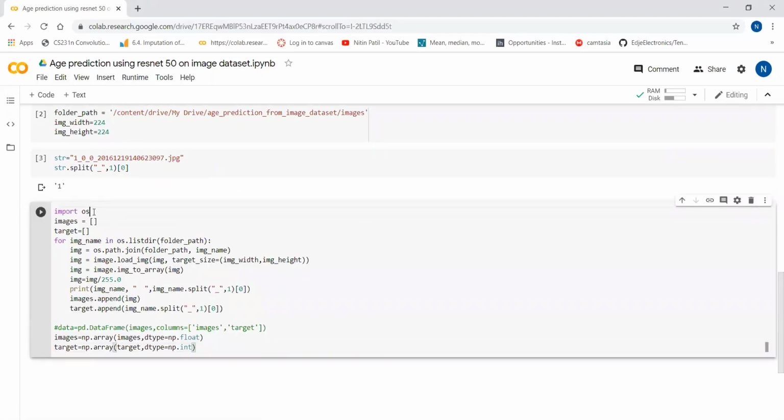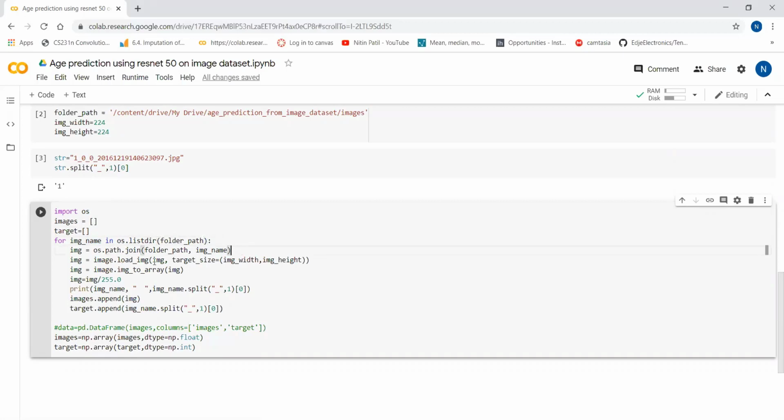Okay, now import os. I have already imported it, but I have written it over here again. So I have created two lists, one for the image, one for the target. Target means age. For every image name in the folder path I have declared, I am getting the actual path of the image.